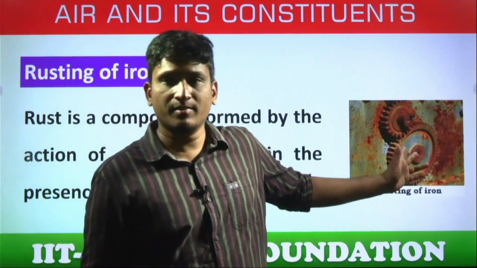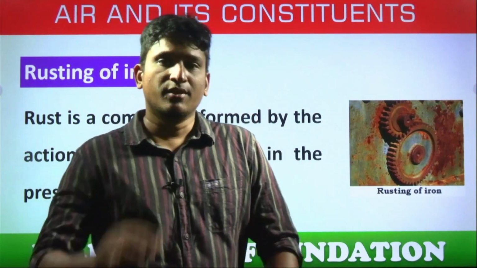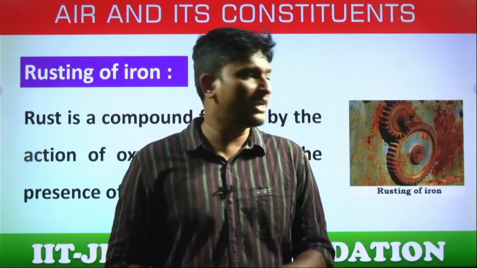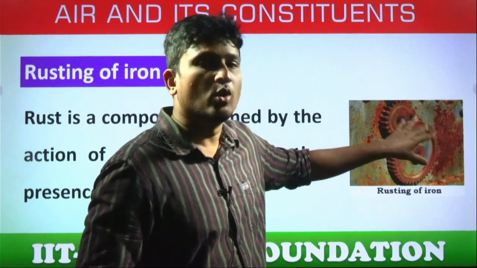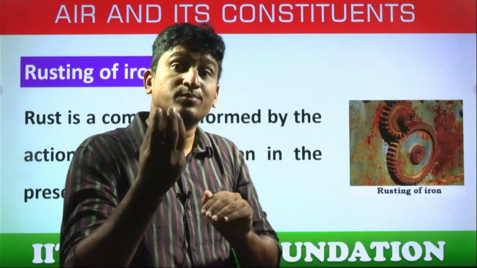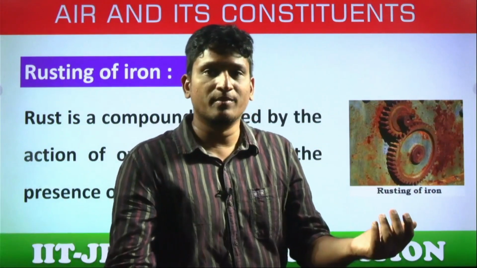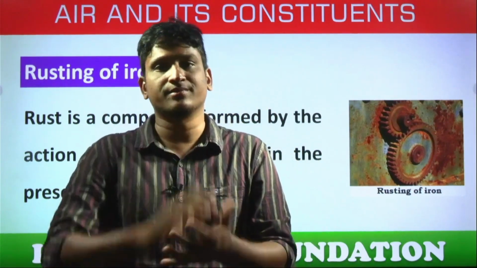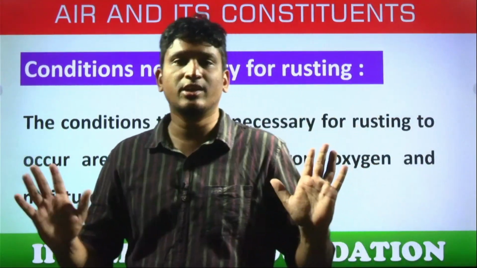Look at this image. Everyone knows this, right? The brown colored flaky substance is called rust. If you scratch it, of course, don't do that. It's not good. It can lead to septic also. It falls off. Yes, sir, students. So ultimately, what will happen? You can find a hole in some years. Why? Because slowly, when this substance falls down, it exposes new metal inside. That undergoes rust and falls out. Again new metal is exposed. That undergoes rust. It's a continuous process. Ultimately, a hole will appear. Right? That weakens the quality of the iron. First of all, iron has gone into iron oxide.